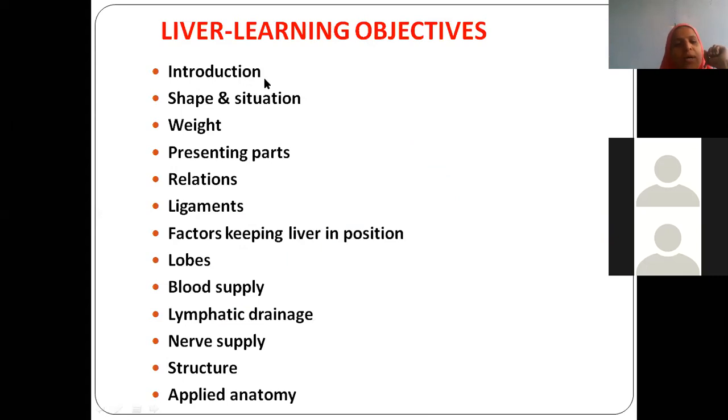Now let us see what are the learning objectives we have for liver. So we will see some introduction, shape and situation, weight, presenting parts, relations, ligaments, factors which are keeping the liver in position, lobes, blood supply, lymphatic drainage, nerve supply, structure and applied anatomy. So these are the headings under which you will be asked the essay question.